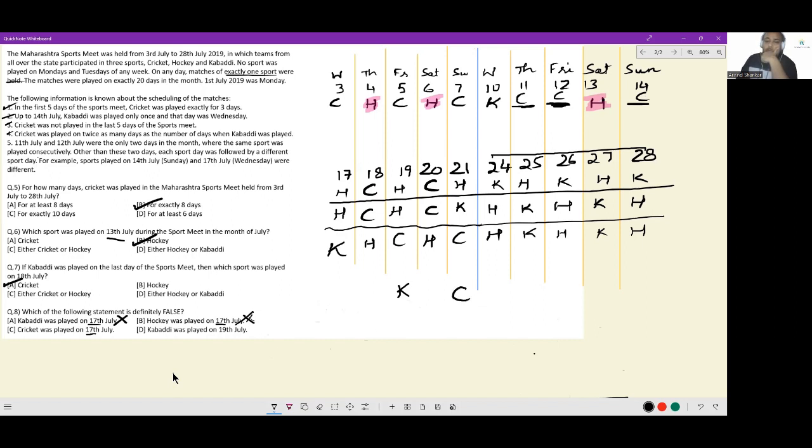okay, let me play cricket here, let me play cricket here, let me play hockey here, let me play hockey here, and then I can go crazy. HK, HK, H. This case is also possible. If cricket is moved around to 18th and 21st is when cricket is being played. Now I have 5 H's and 2 K's. Ooh. So Kabaddi can be played on 19th July also. This also goes away. But cricket being played on 17th July is impossible because cricket is being played on 14th July. So on 17th, cricket cannot be played. The answer to this question is option C, 17.